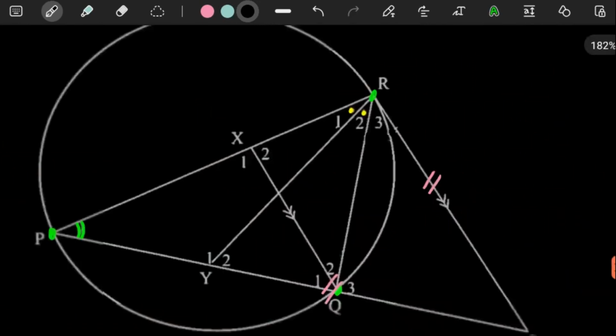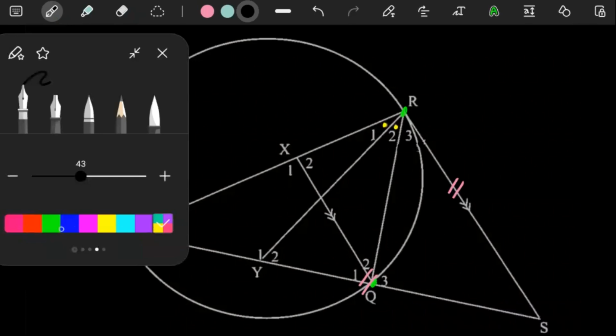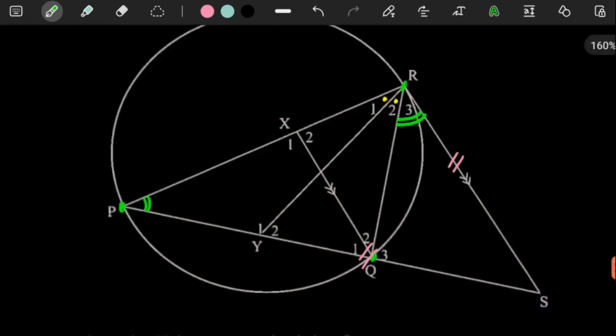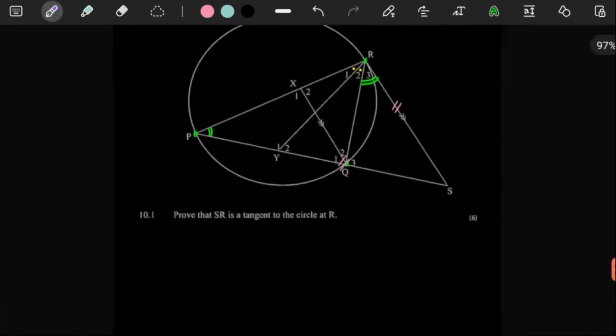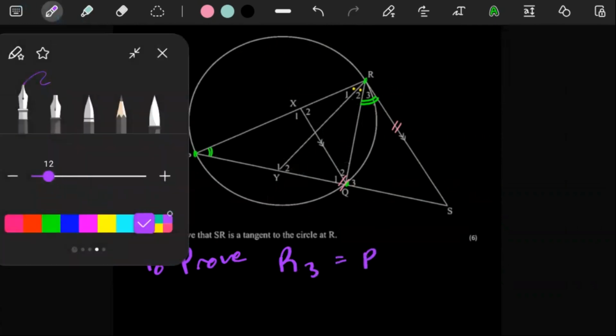Now, as we said, if you're going to prove that this line is a tangent, then you just want to prove that this angle there is equal to that angle there. You can label these angles, though you don't have to. You can just state what we need to prove. So we have to prove that R3 is equal to P. That's what we have to do.